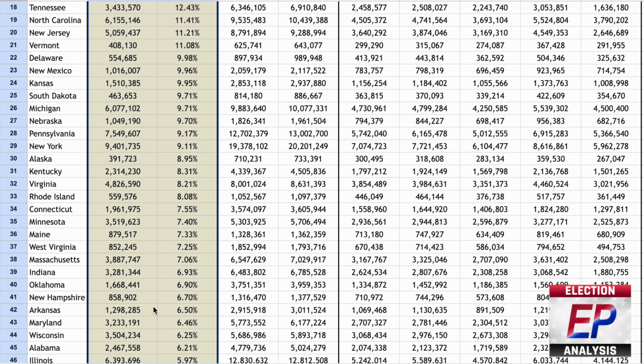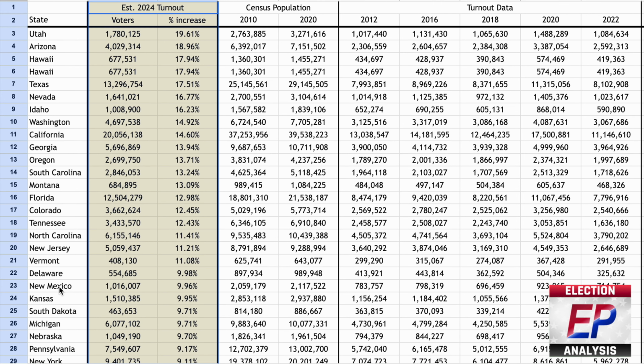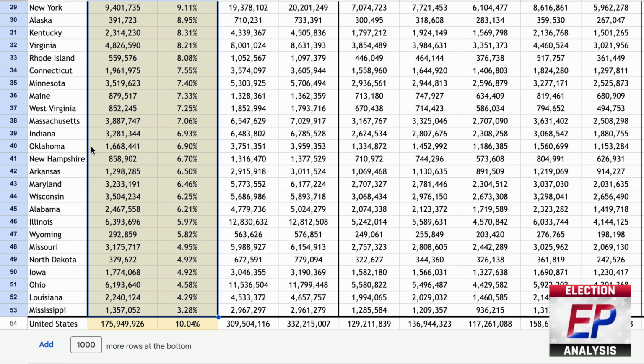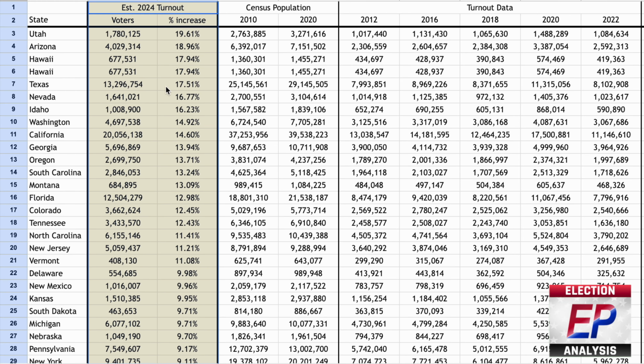Of course, some states are growing at faster rates than others, and some are seeing upward trends in how many people are voting as a result of increased access to early voting and mail-in ballot methods. All of that is reflected in these projected outputs.